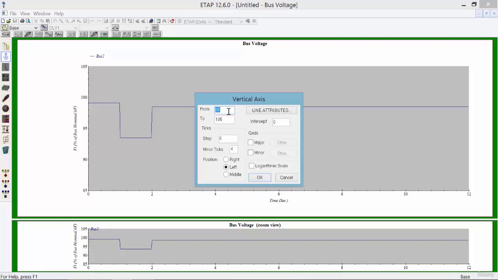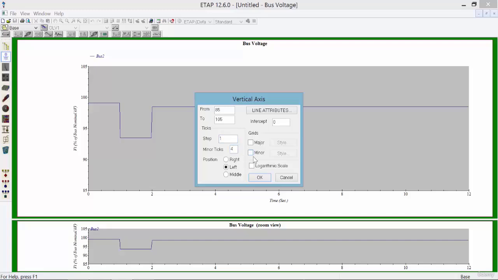In this case, we have the range for the vertical axis from 85% to 105%, which is a good range. The step between each percent number shown on the vertical axis, I'm going to reduce to 1.